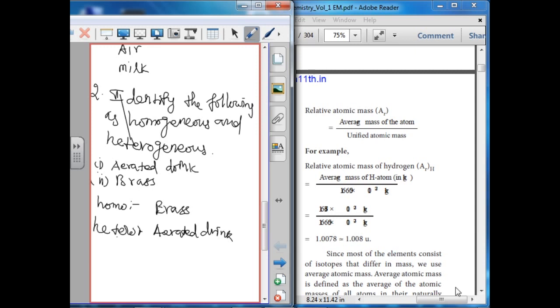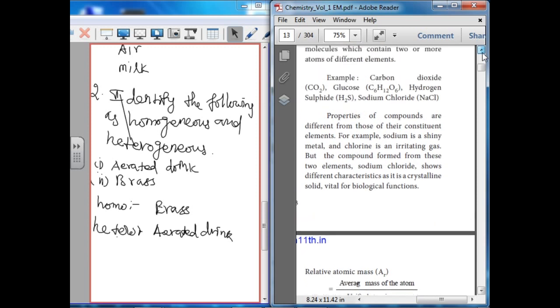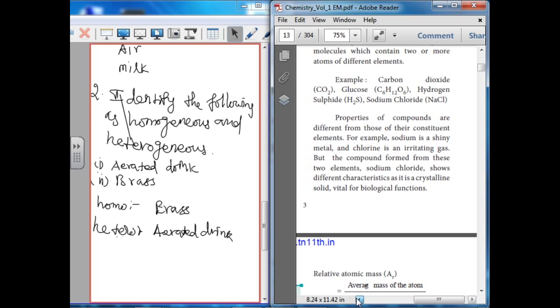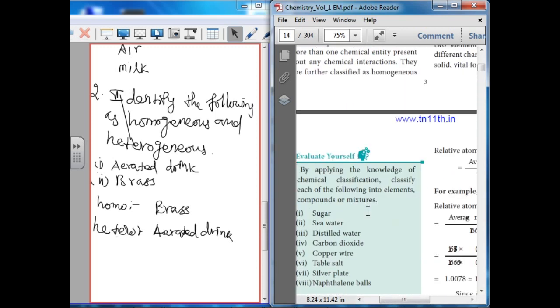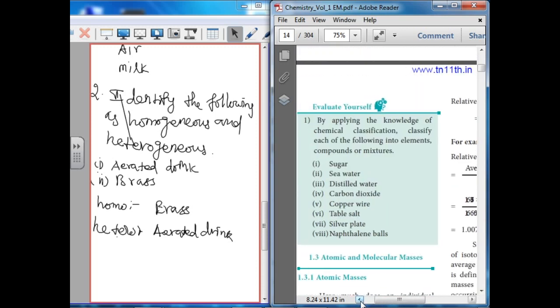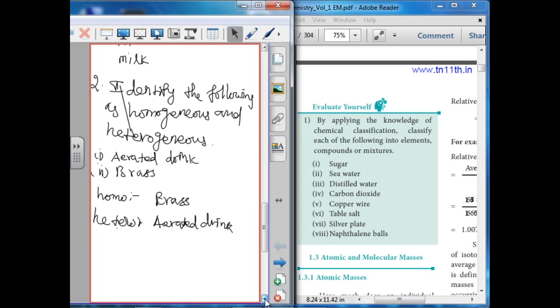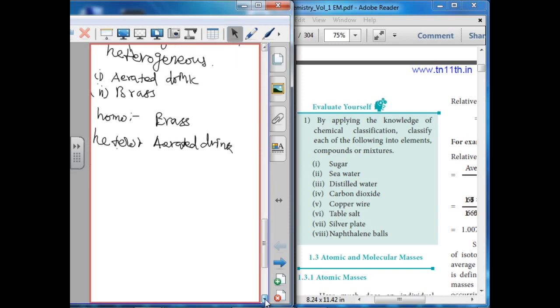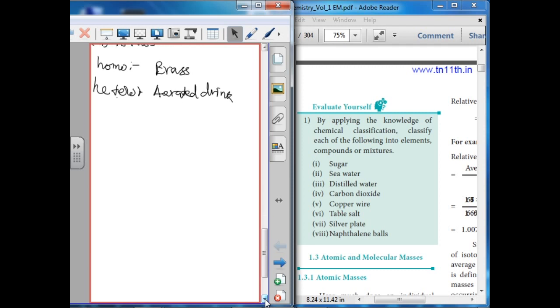Next, from your book, we are applying the knowledge of chemical classification. Classify each of the following as element, compound or mixture. So, of the following, which one is an element, which one is a compound, which one is a mixture?